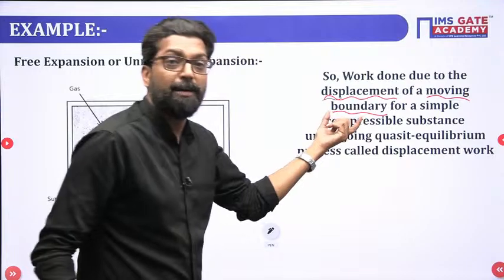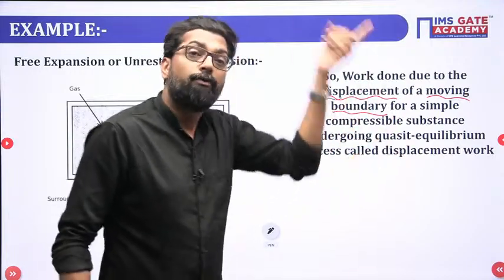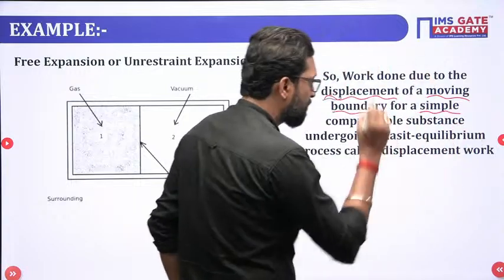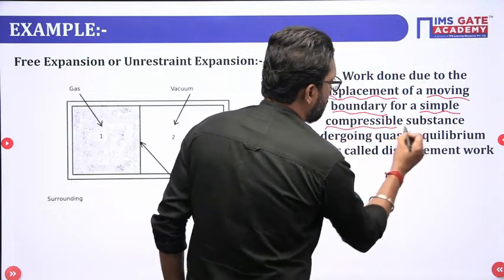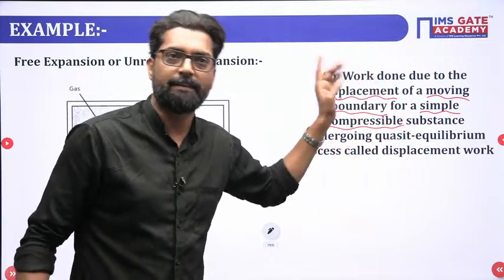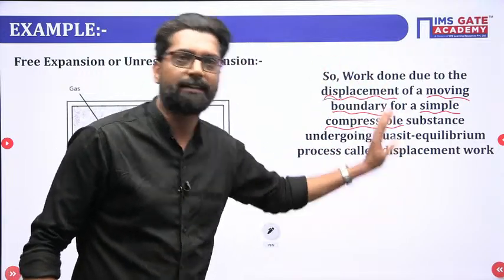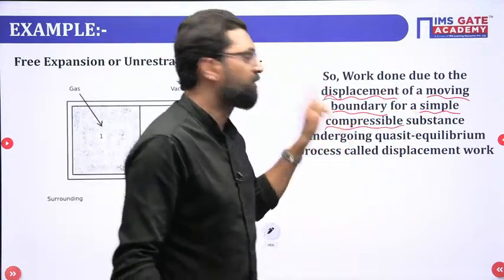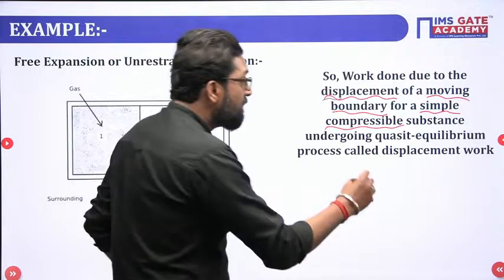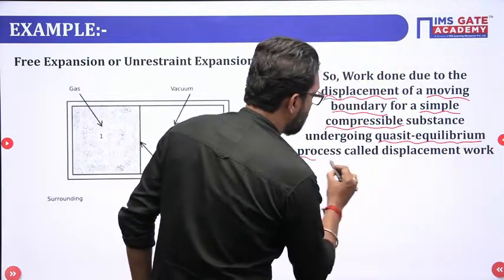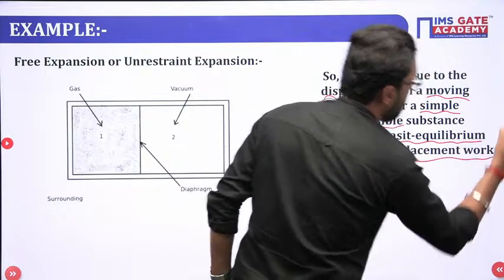The displacement of a moving boundary. For what type of substance? Simple compressible substance. That means it is free from all the effects, that means electrical effect, magnetic effect, surface tension effect. If you neglect them, that is called simple compressible substance. Undergoing what process? Quasi-equilibrium process, called displacement work.